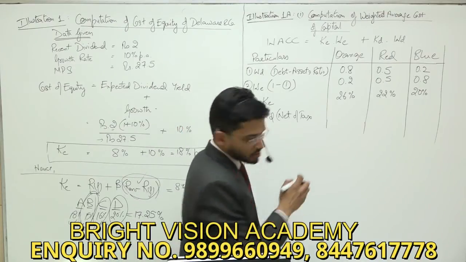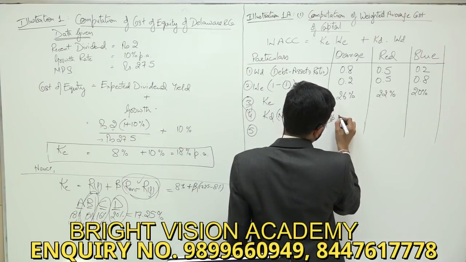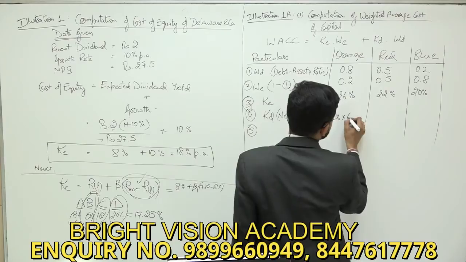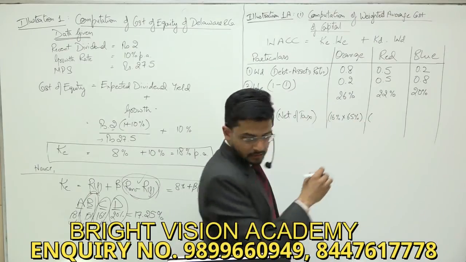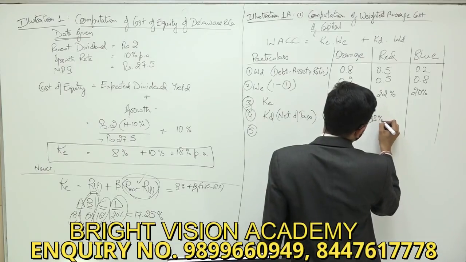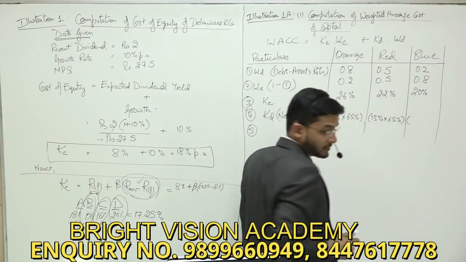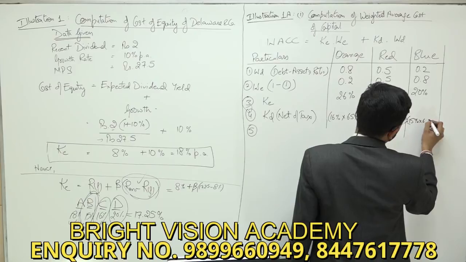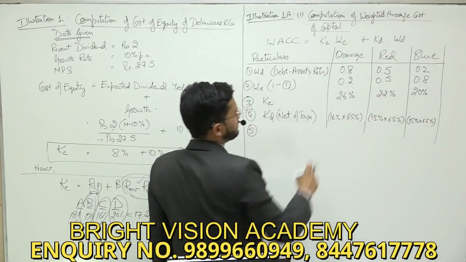So pre-tax cost of debt is 16%. 16% multiplied by 65%. Similarly, 13% multiplied by 65%. Similarly, 15% multiplied by 65%. Guys, where did I fetch this figure of 65% from?